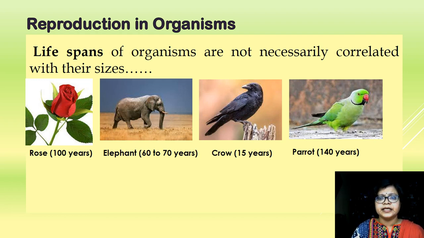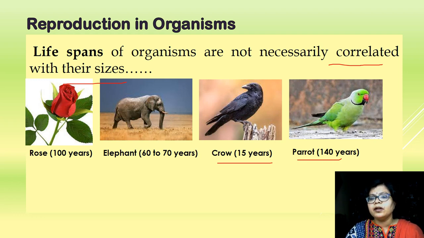Lifespan, when we were discussing, I told that the time period between the birth and the death is known as the lifespan, and it does not depend on their size. It is not necessarily correlated with their size. For example, if we see the crow and the parrot, more or less the same size, but in case of crow, the lifespan is 15 years, whereas in case of parrot, the lifespan is 140 years approximately.